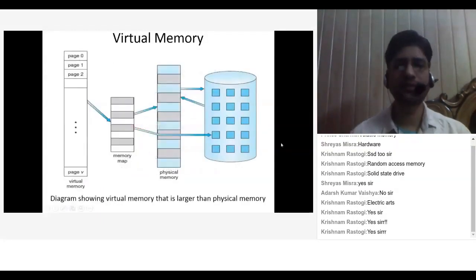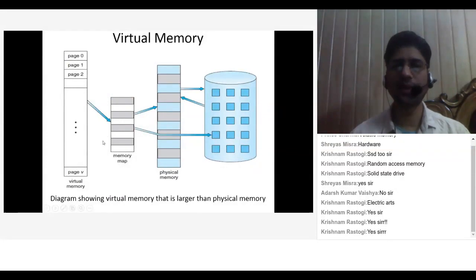Now you can see this diagram. Here you can see this is your hard disk, your backing store, and here you can see a stack of physical memory. It means you can get data from this hard disk, and here is your virtual memory. In virtual memory, we have pages, right? Page 0, 1, 2 up to page V, and here is a memory map.